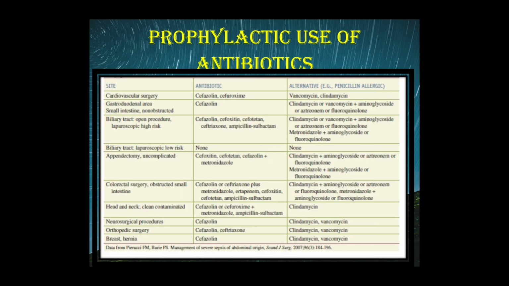For prophylactic use, this is the chart from the textbook of Short. He clearly uses only the first and second generation cephalosporins. For cardiovascular surgery, cefazolin or cefuroxime can be used, and for gastroduodenal GI surgery, he goes for cefazolin. Biliary tract, open or laparoscopic, only laparoscopic for high risk. For low risk laparoscopy, there is no role for antibiotic prophylaxis, is what it says.